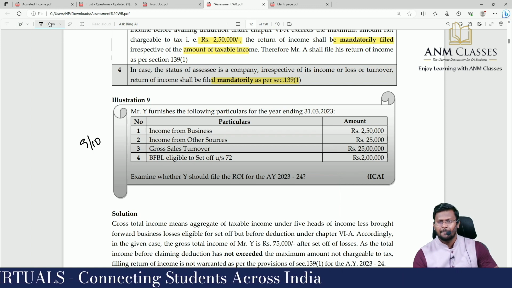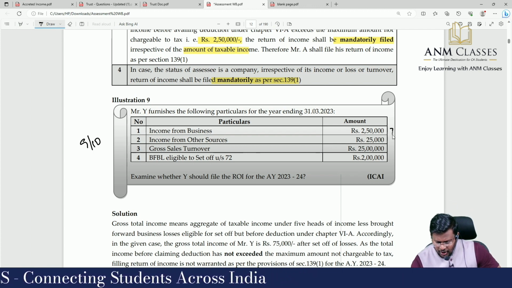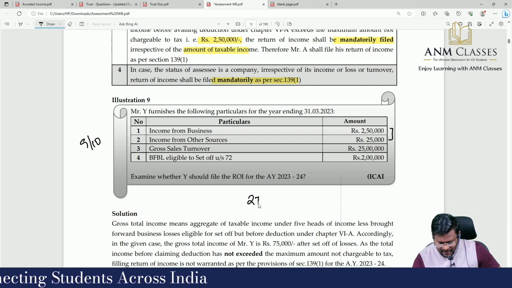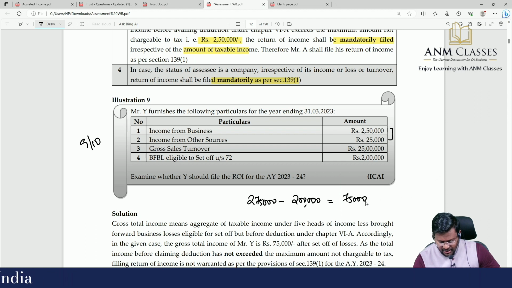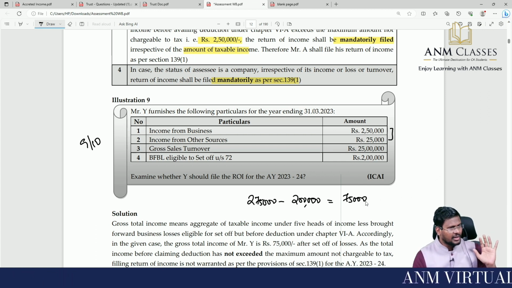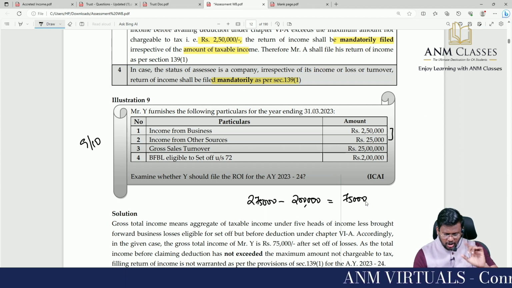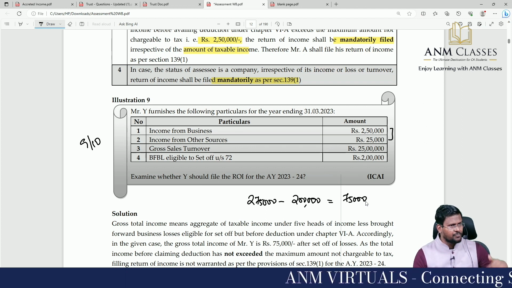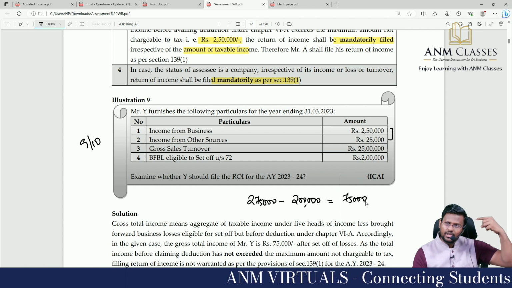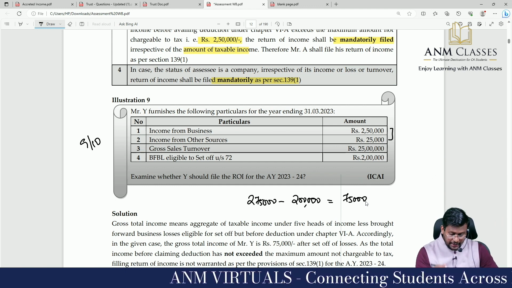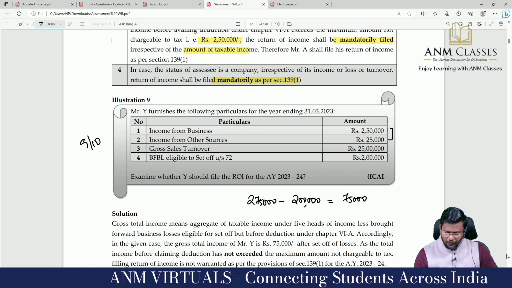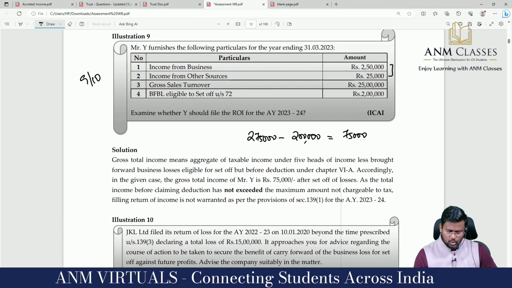2 lakh. So 2 lakh 50 thousand plus 25 thousand is 2 lakh 75,000, minus 2 lakh, comes to 75,000. This is the gross total income. Correct? Because we will not set off after the gross total income. We will set off while computing the 5 heads of income itself. Examine whether Y should file the return of income for assessment year 23-24.